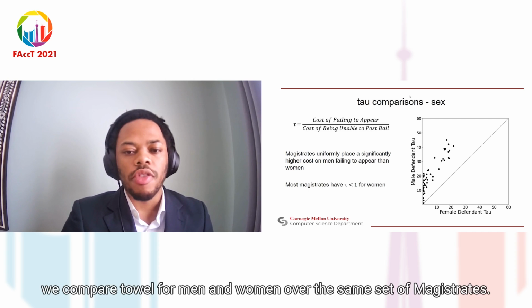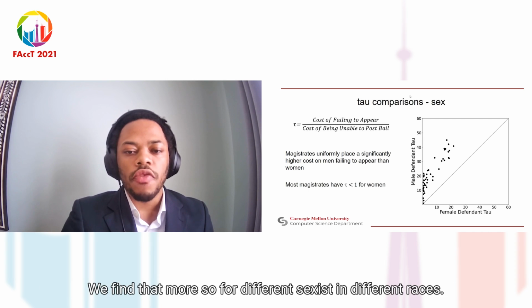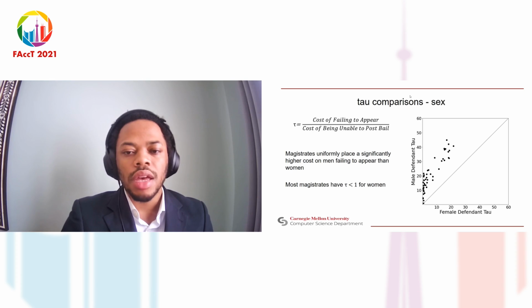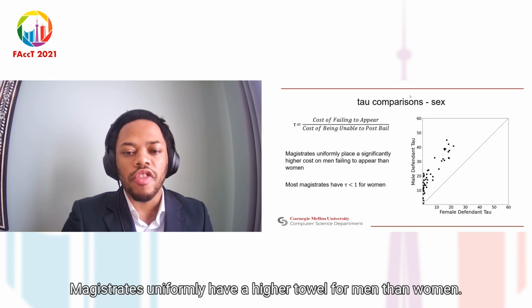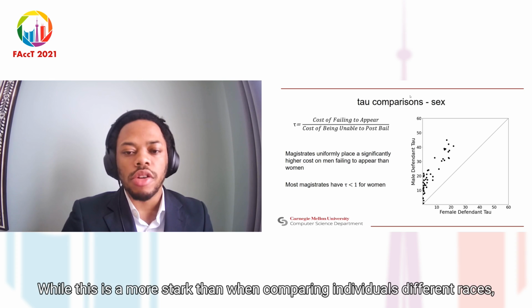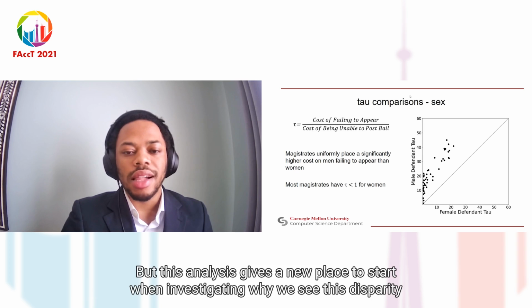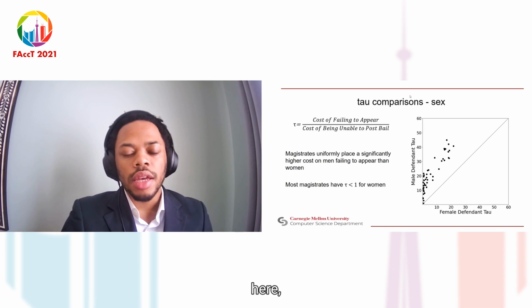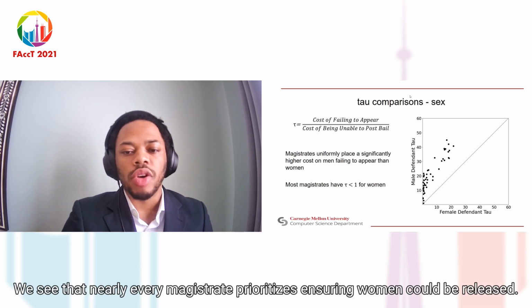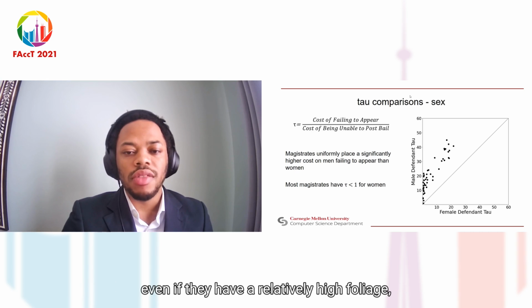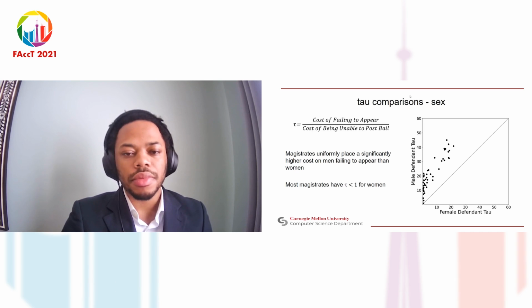Similarly, we compare tau for men and women over the same set of magistrates. We find that more so for different sexes than different races, magistrates uniformly have a higher tau for men than women. While this is more stark than when comparing individuals of different races, it may be more understandable for reasons such as childcare, but this analysis gives a new place to start when investigating why we see this disparity. Here too, we see that nearly every magistrate prioritizes ensuring women can be released pre-trial, even if they have a relatively high failure to appear probability.